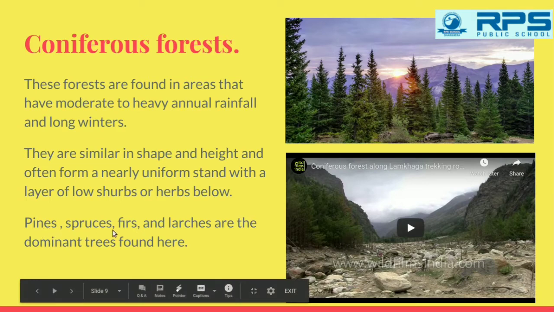Examples are the pines, the spruces, firs and larches, the dominant trees found here. That means mostly there are pines, spruces, firs and larches. All of them belong to the pine family only. They are conical in shape. The only difference is the pine trees are a bit weak and the spruces are strong. Spruces are used for making papers, pianos and boards. Then firs again belong to the pine family, and their needles are actually flat and fat.